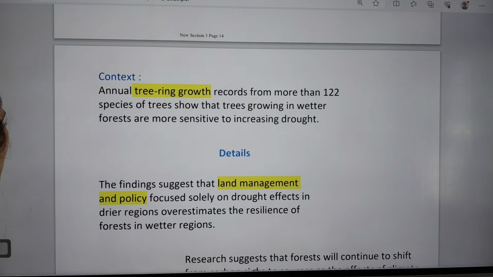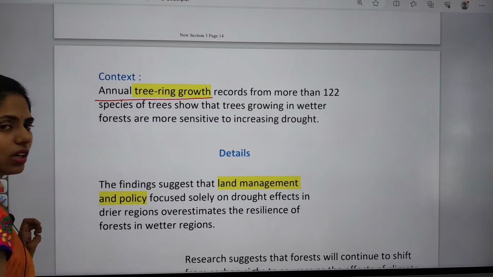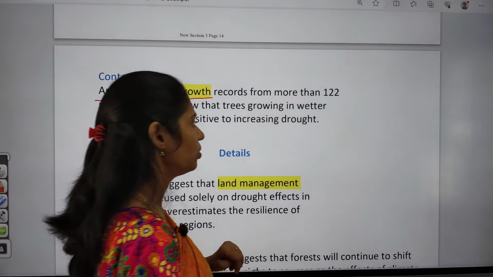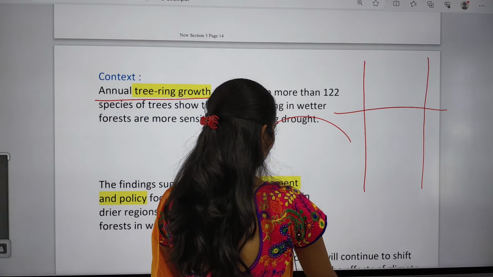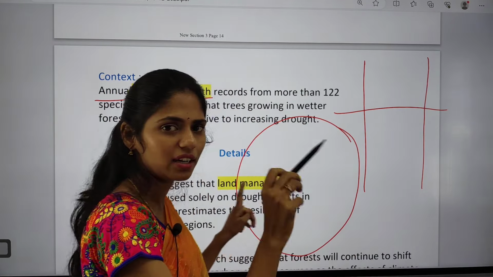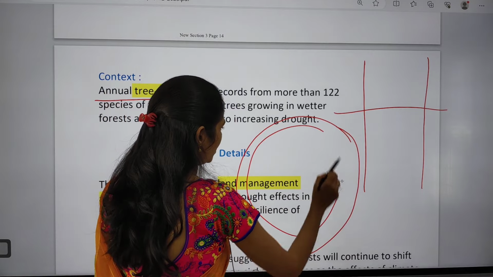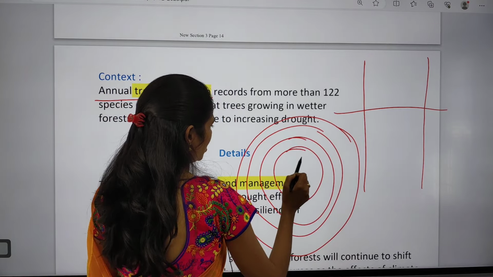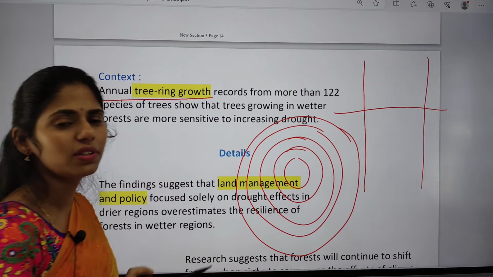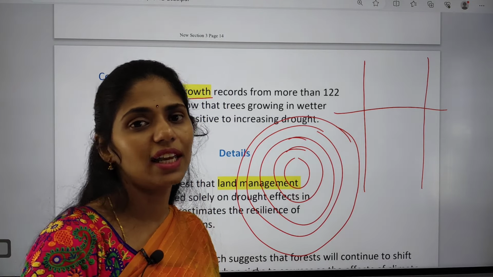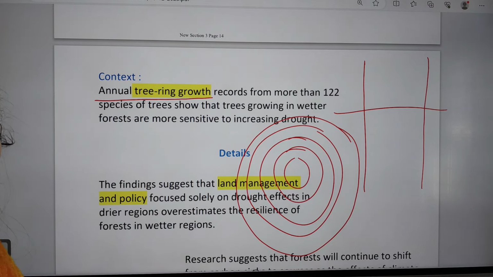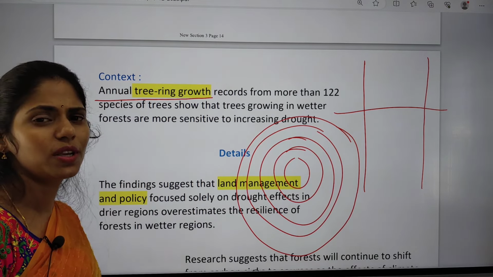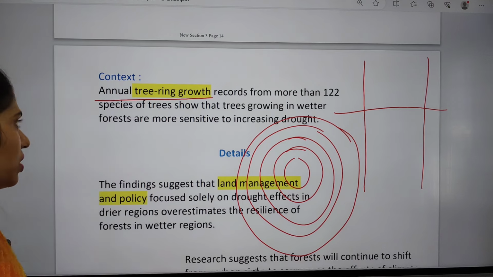Right? So here this article says annual tree ring growth. So what is this annual tree ring growth? If you take a tree and cut it down, and you see the transverse section of that stem, you can see the rings. These rings are called annual rings. With these annual rings, we can estimate the age of the tree. Every year one ring will be formed, one dark and one light ring alternately. Based on that, we can identify the age of the tree.